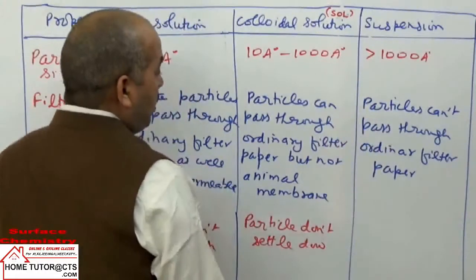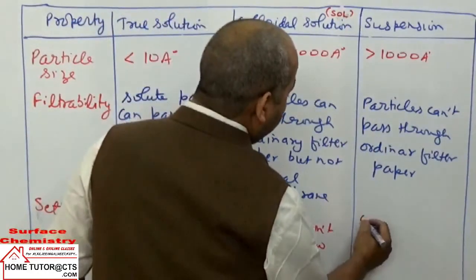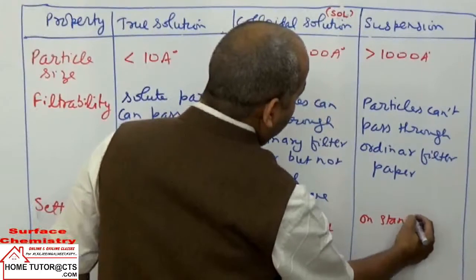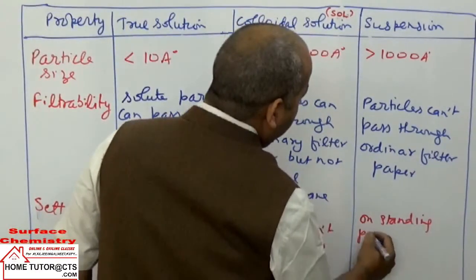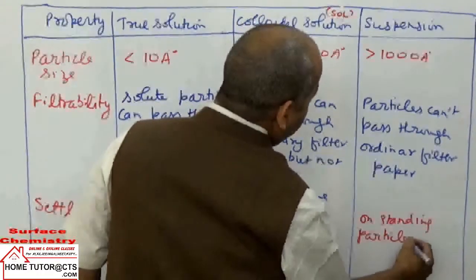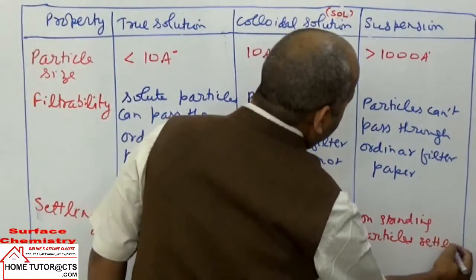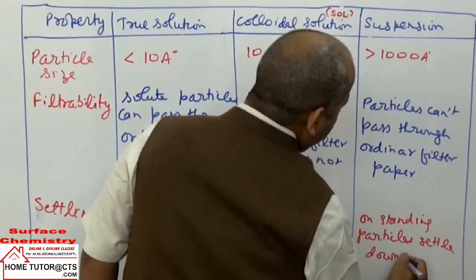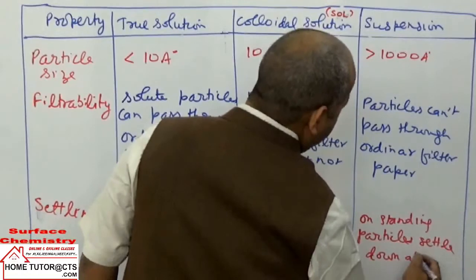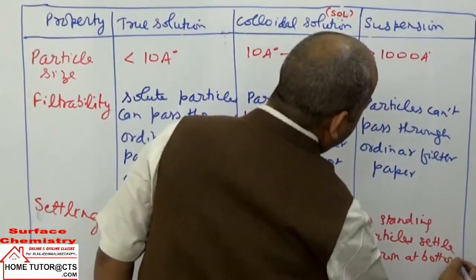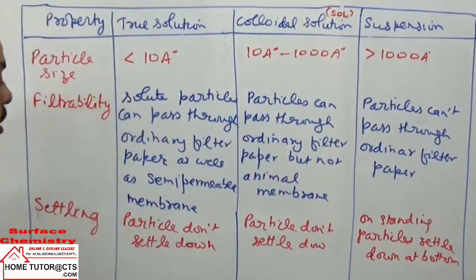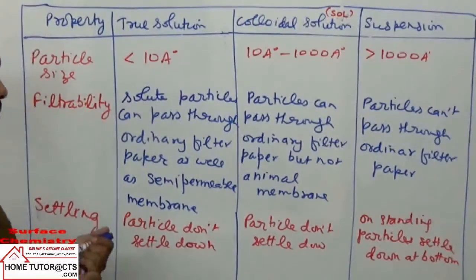Whereas in suspension, on standing, particles settle down at the bottom.